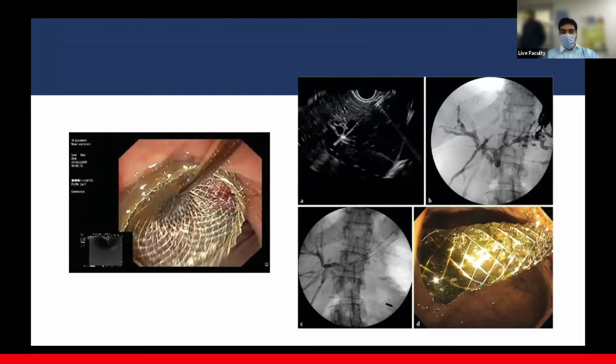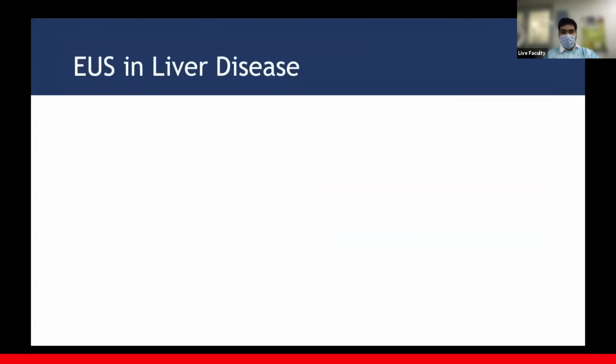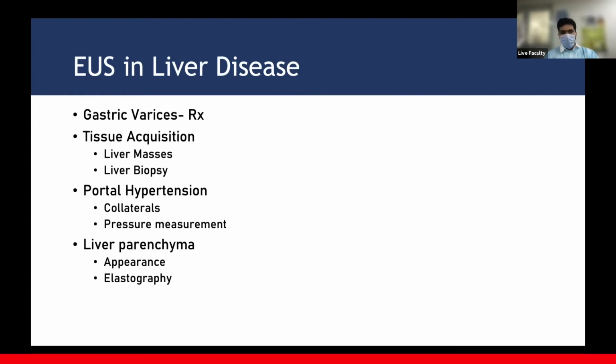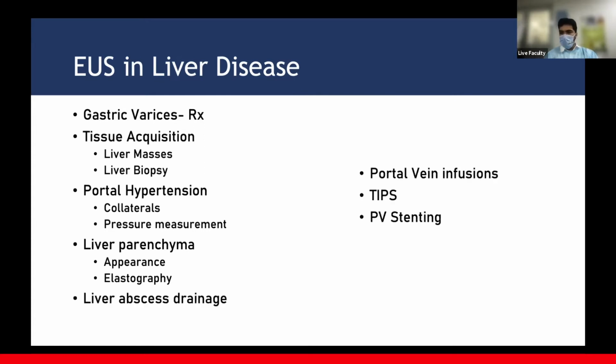But as expertise permeates and develops throughout the community, we are seeing expanded indications of the use of EUS in liver disease. So let us try to talk about a few of those. So the most established indication is, as of now, we have seen a couple of cases today in gastric varices, management of gastric varices. And in addition, there have been good indications in terms of tissue acquisition, portal hypertension, evolving evidence in terms of parenchymal evaluation, and some newer indications that we will talk about in brief.